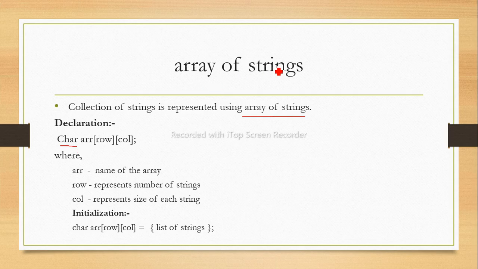The data type will always be char. Why? Because it is an array of strings. After that, ARR is the array name, and in the first subscript we store the rows and in the second the columns. In our case, rows are the number of strings, and columns are the size of each string, that is, how many characters each string will have.